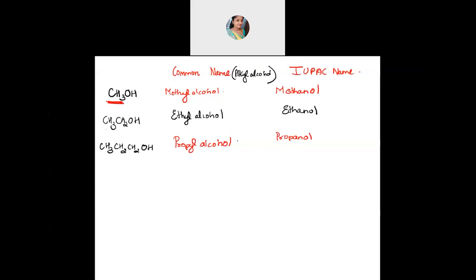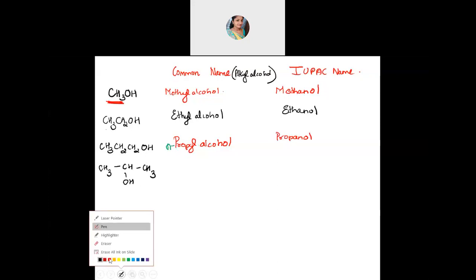And this propyl alcohol, students, is usually written as N-propyl alcohol because it's normal, no? Straight chain compounds are the normal way of writing. So it is given as N-propyl alcohol. Okay, now let's go for the next compound. CH3, CHOH and CH3. What will be the name of this?